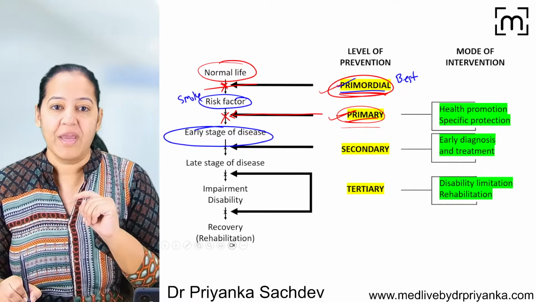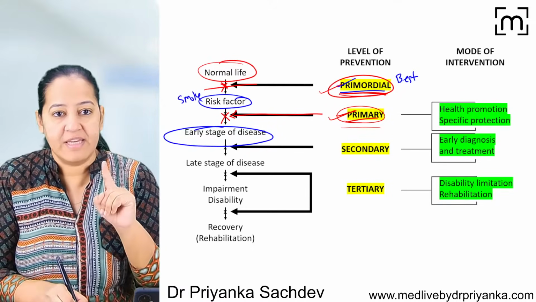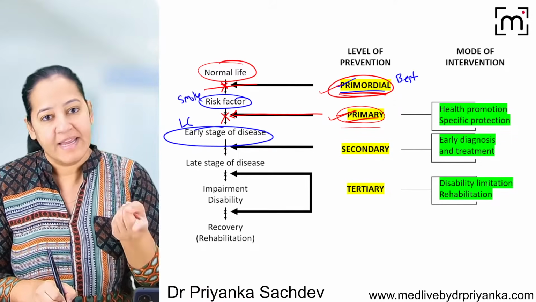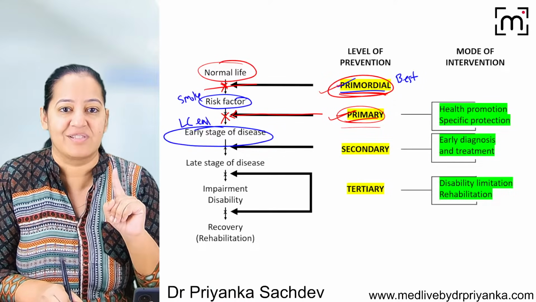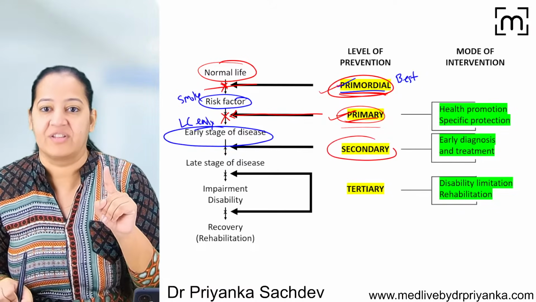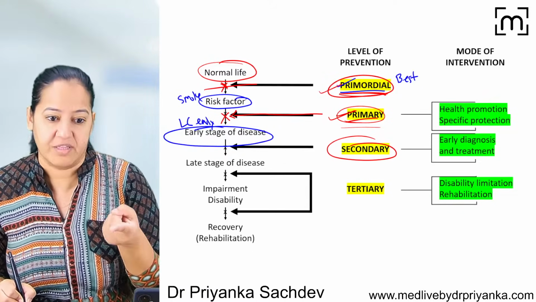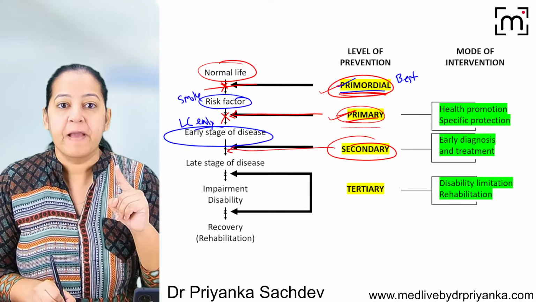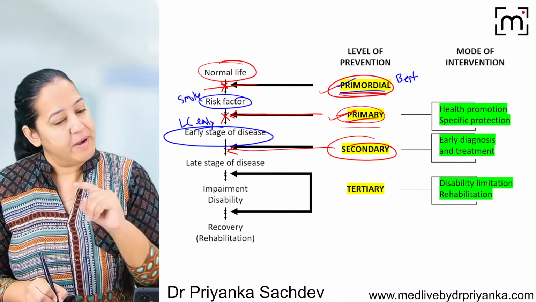So this is primary. Now the person smokes, as I told you, and he has lung cancer. Unfortunately, he has lung cancer, but it is still an early stage, stage 1 or stage 2. So we are taking action after that. We are late, and we are taking action after that, asking the person to take the treatment right now, okay?